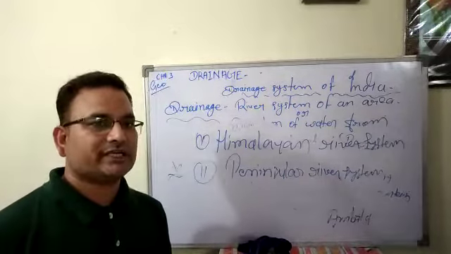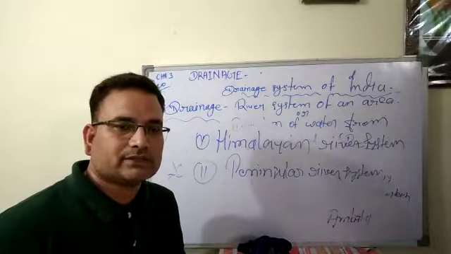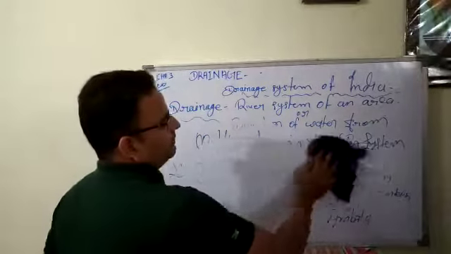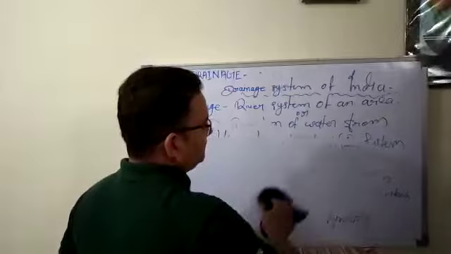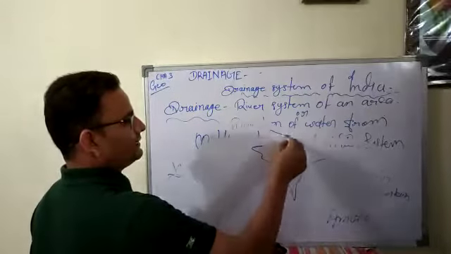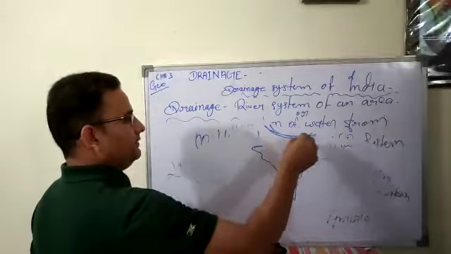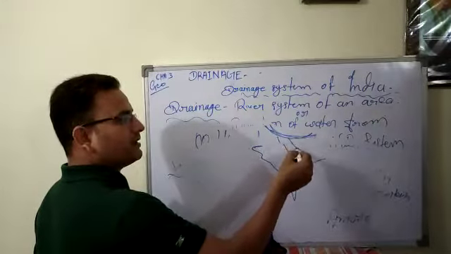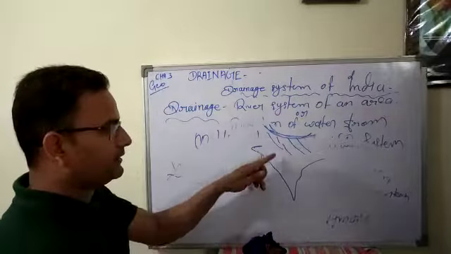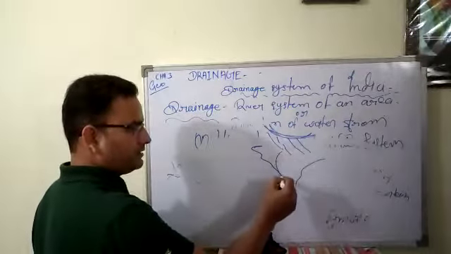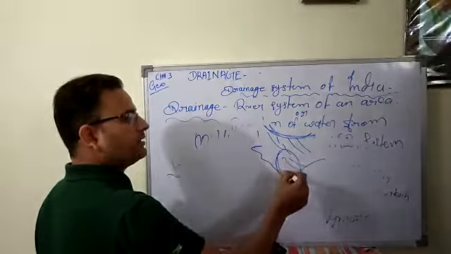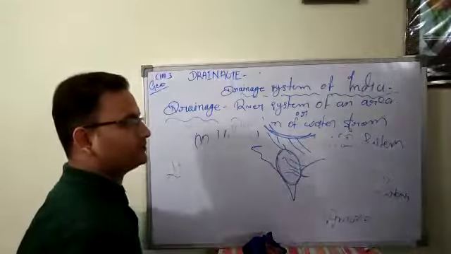So you need to understand what is the Himalayan river system and what is the peninsular river system. Again, when you see the map of India, these are the Himalayan regions. When a river rises from the Himalayan region, it is called the Himalayan river system, and this is the peninsula part of India. From here a number of rivers rise from the peninsula.